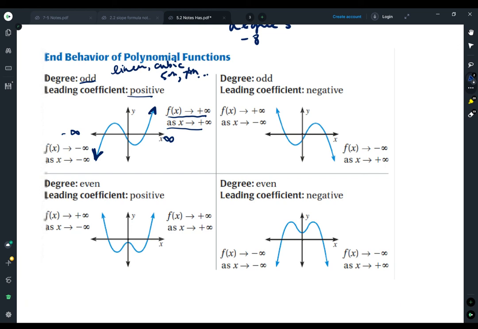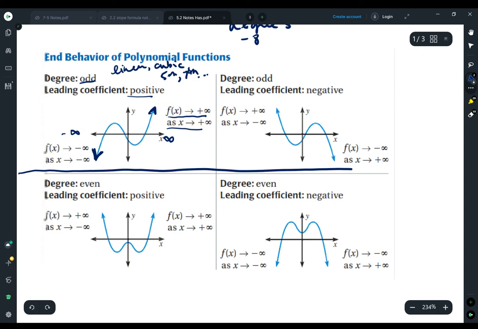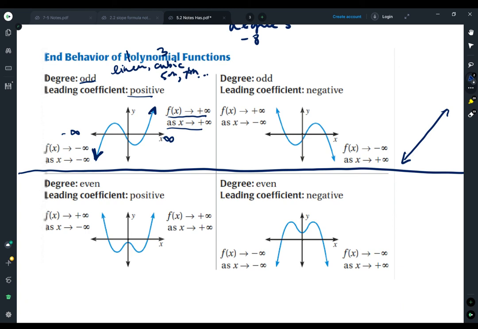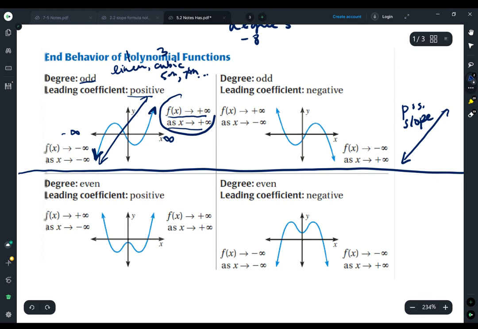So when we are looking at odd degrees, and again, degrees that are linear, cubic, fifth, seventh, that's 1, 3, 5, 7, any odd power, I'm really thinking about a line. A linear equation was our first odd degree graph that we looked at. And when we had a linear equation with a positive slope, the line went up from left to right. And this one you can kind of see where it's like a line that goes up from left to right. So that gives us kind of the shape of the graph. It's going up from left to right, but then this stuff about end behavior is what we're really interested in right now.